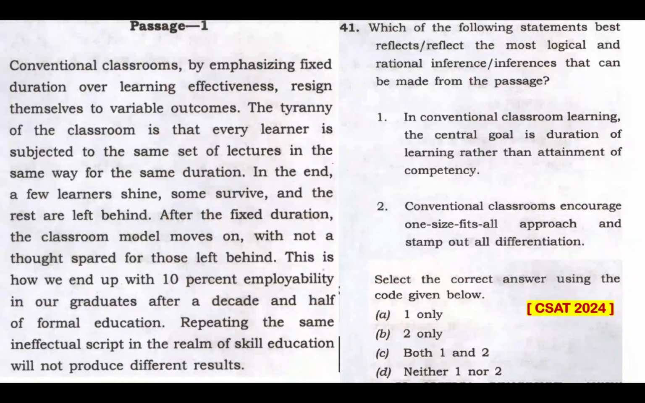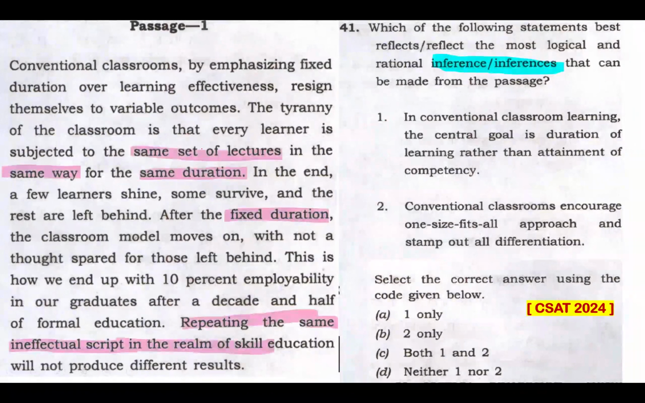Read this passage to answer question 41. Which of the following statements best reflect the inferences that can be made from the passage? The keyword here is inference. Statement 1. In conventional classroom learning, the central goal is duration of learning rather than attainment of competency. Can this be inferred from this passage? Certainly, yes, this can be inferred from this passage.